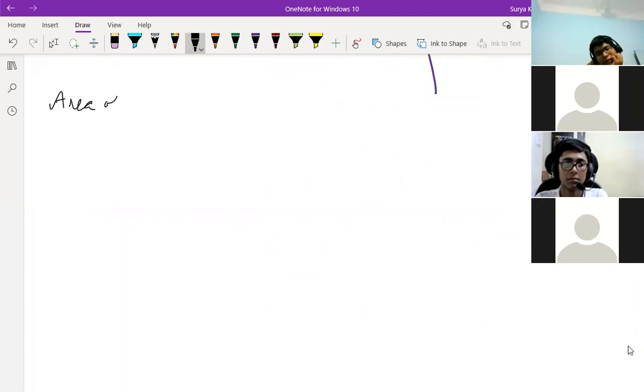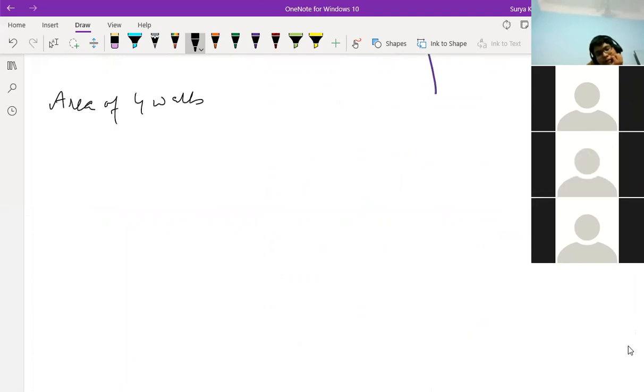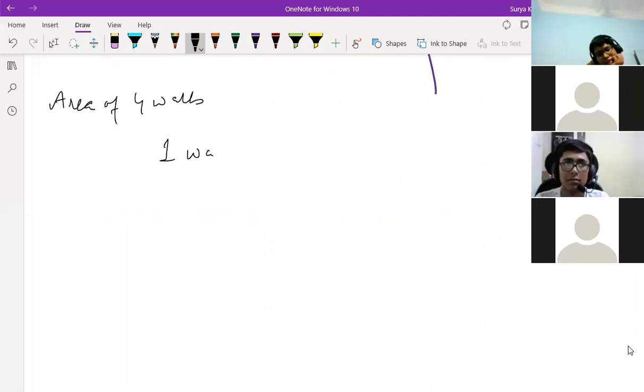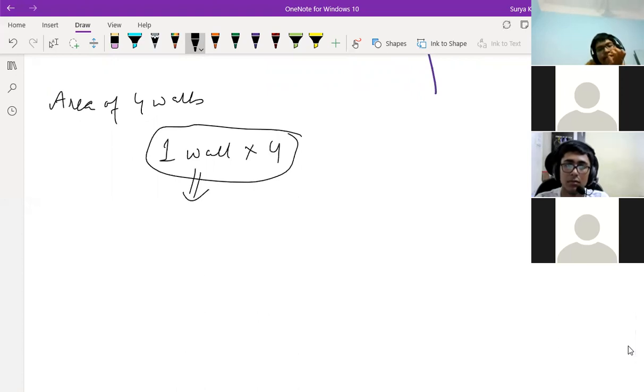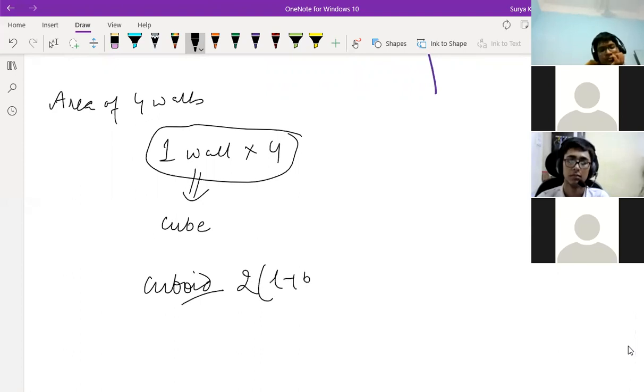One wall into 4. Means area of one wall into 4. Yes, sir. This is applicable only for cube, because all areas of the cube are the same, right? This is applicable only for cube. Yes, sir. Cuboid will be changed, no? Cuboid this will be changed. 2 into L plus B into height.